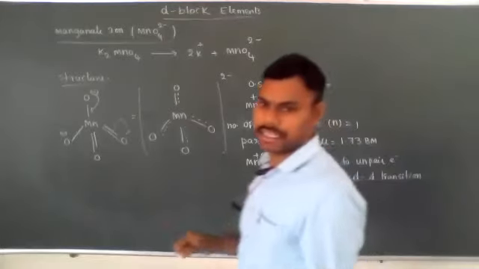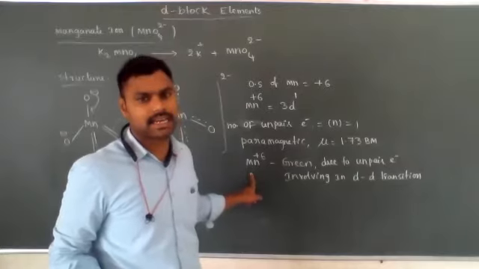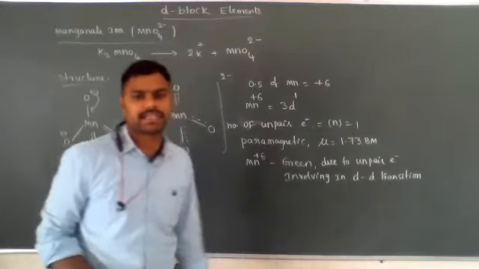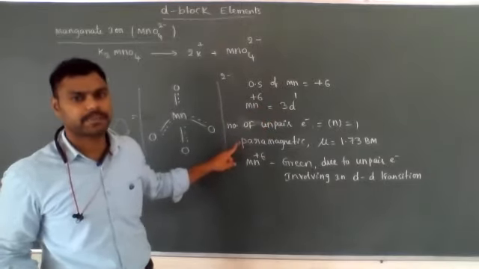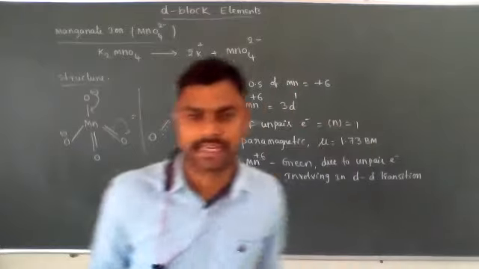So Mn+6 has green color, and that green color is due to d-d transitions, and one unpaired electron is present. Its magnetic character is paramagnetic and the magnetic moment is 1.73 Bohr magnetons.